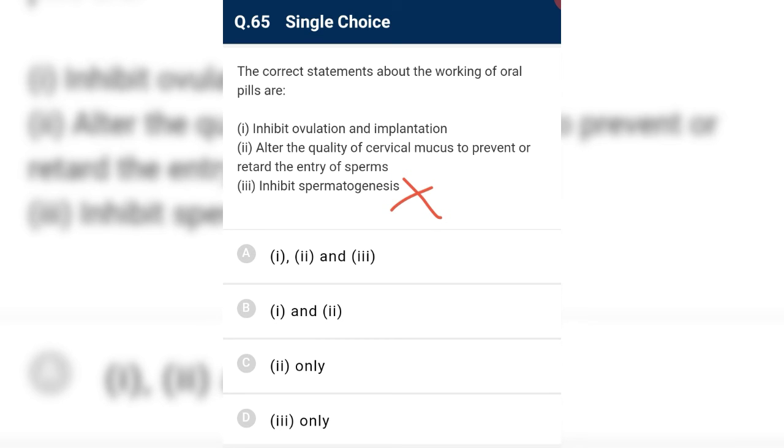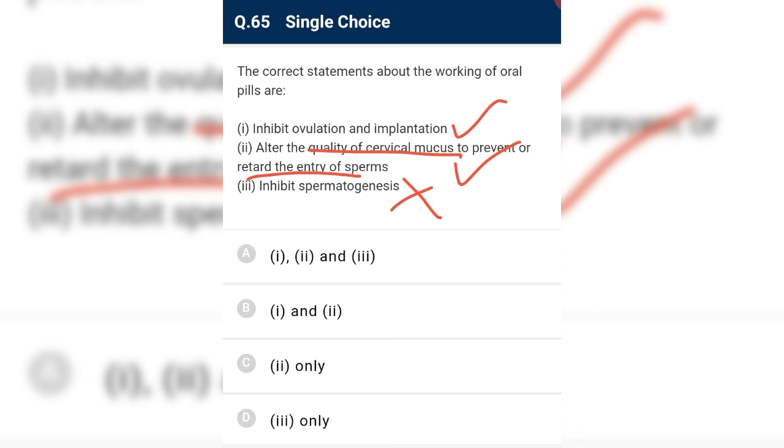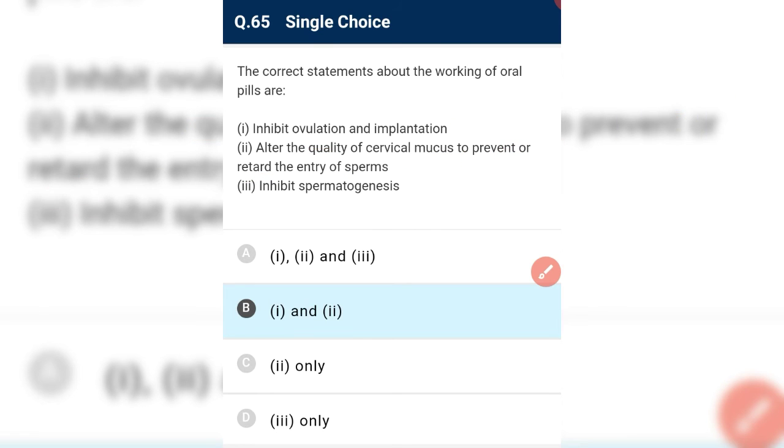Inhibit ovulation and implantation. Yes, it inhibits ovulation because if the blood estrogen or progesterone level increases, then negative feedback goes to the anterior pituitary. That means FSH and LH secretion is retarded. So this is correct. Alter the quality of cervical mucus to prevent or retard the entry of sperm. Yes, it is also correct. So we have 1 and 2 which are correct, and we want the correct statement.